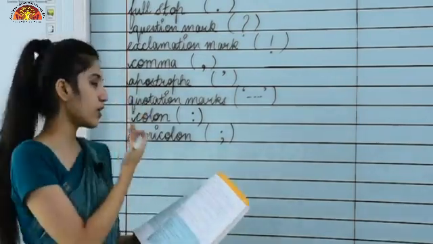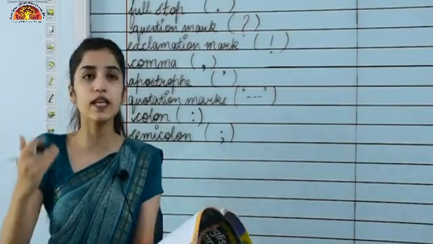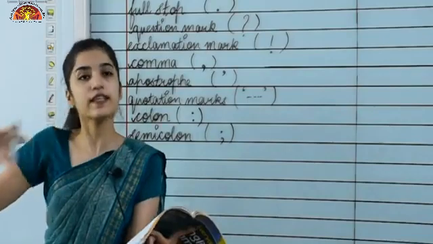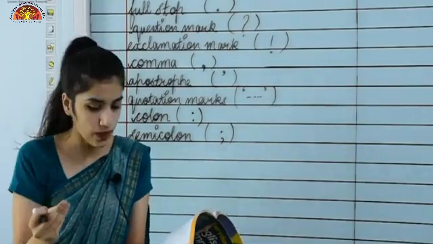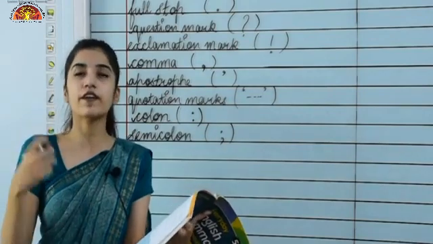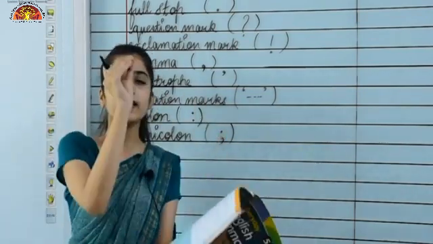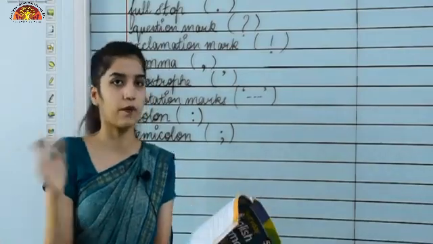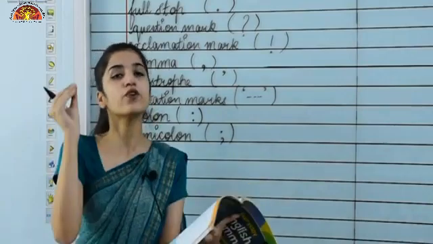Now moving to the colon. How is the colon used in a sentence? The colon is used to introduce a list. When we are introducing a list, we use a colon. Also, when we are telling the definition of something, we write the word, then a colon, and then the definition will come. When we are writing the meaning, we also use a colon.